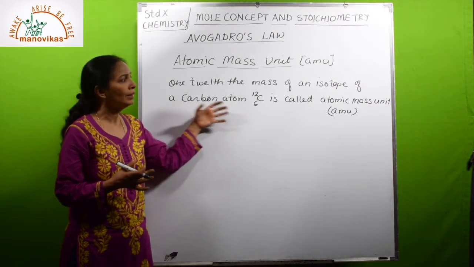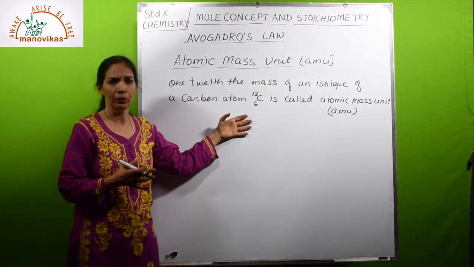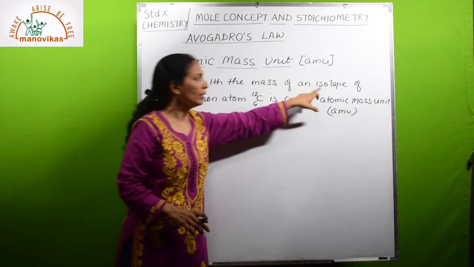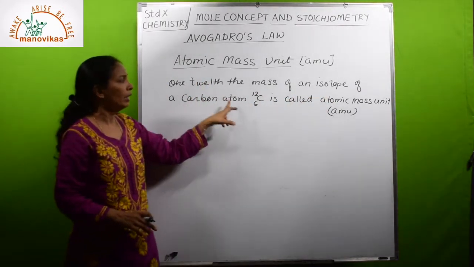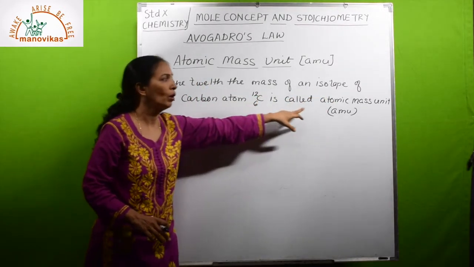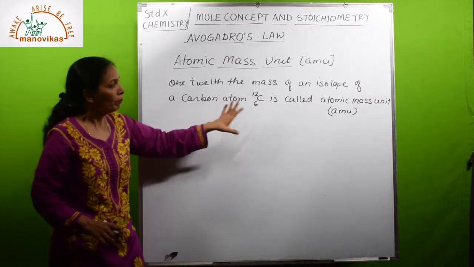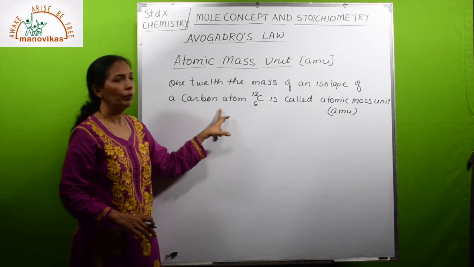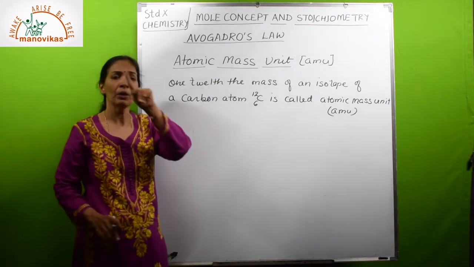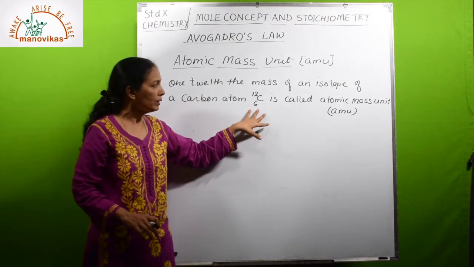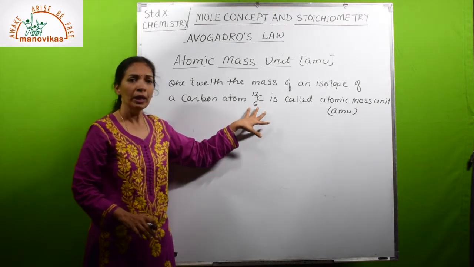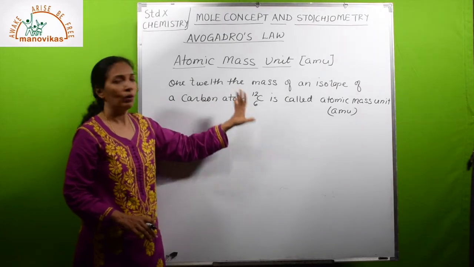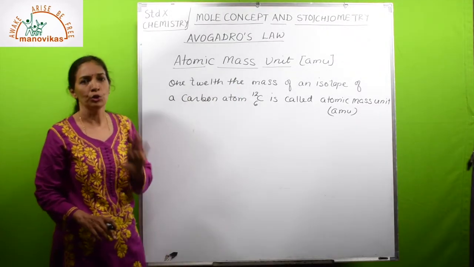AMU is only a number, it's not a unit. 1/12 the mass of an isotope of carbon atom 6 12 is called atomic mass unit. If you take one atom of carbon 6 12, 1/12 of that atom is called atomic mass unit.